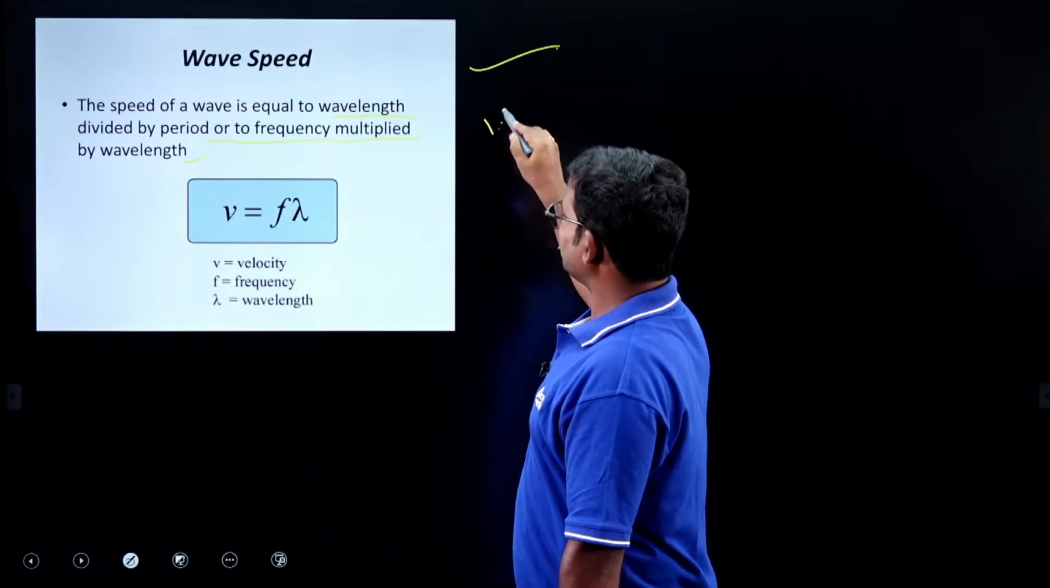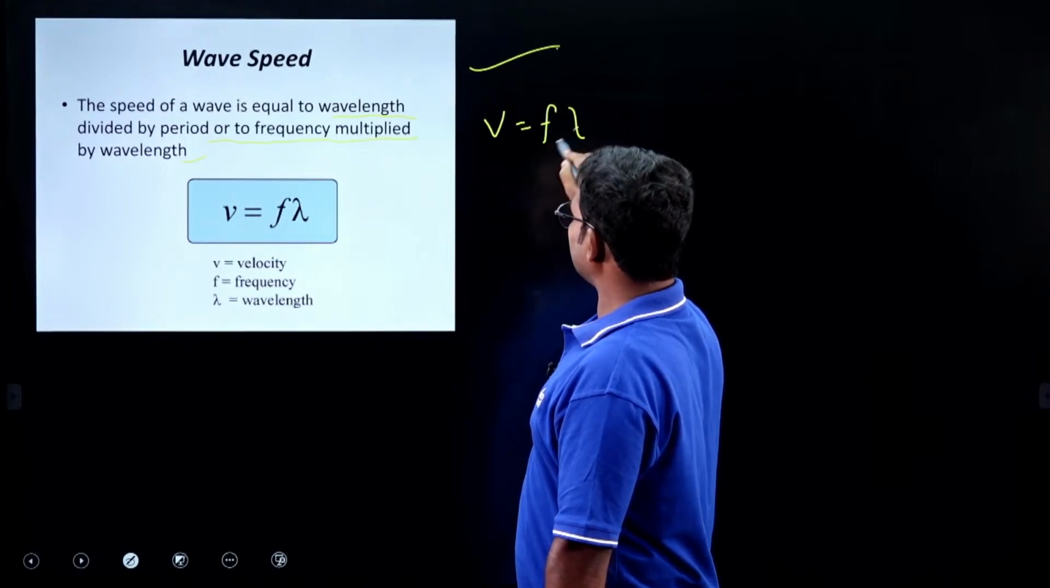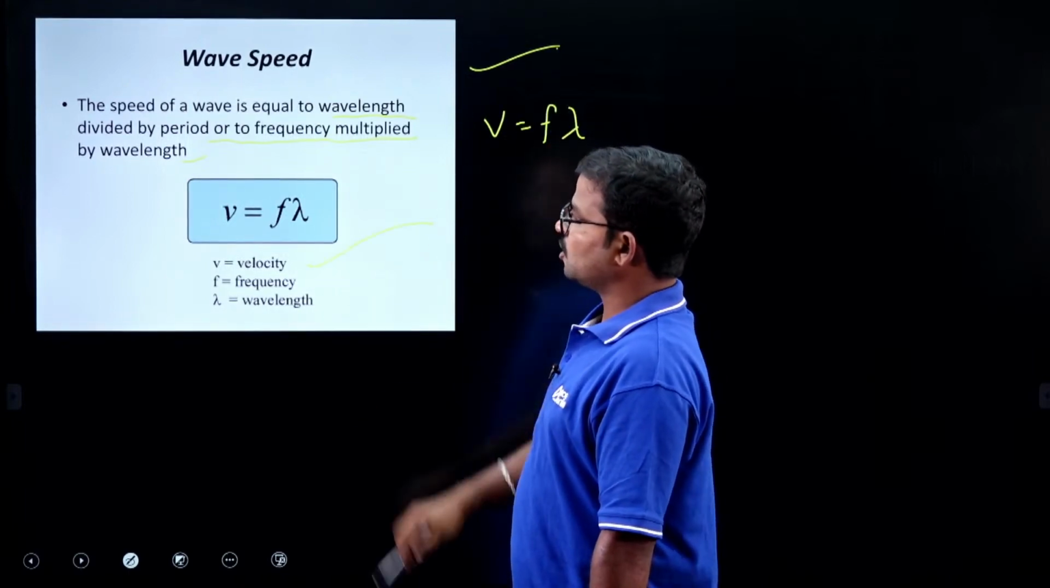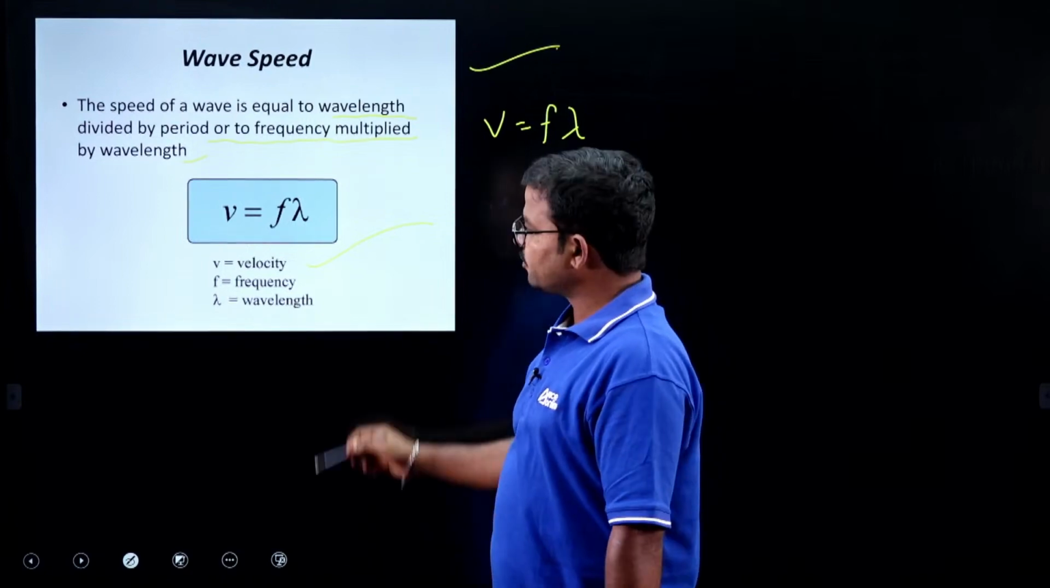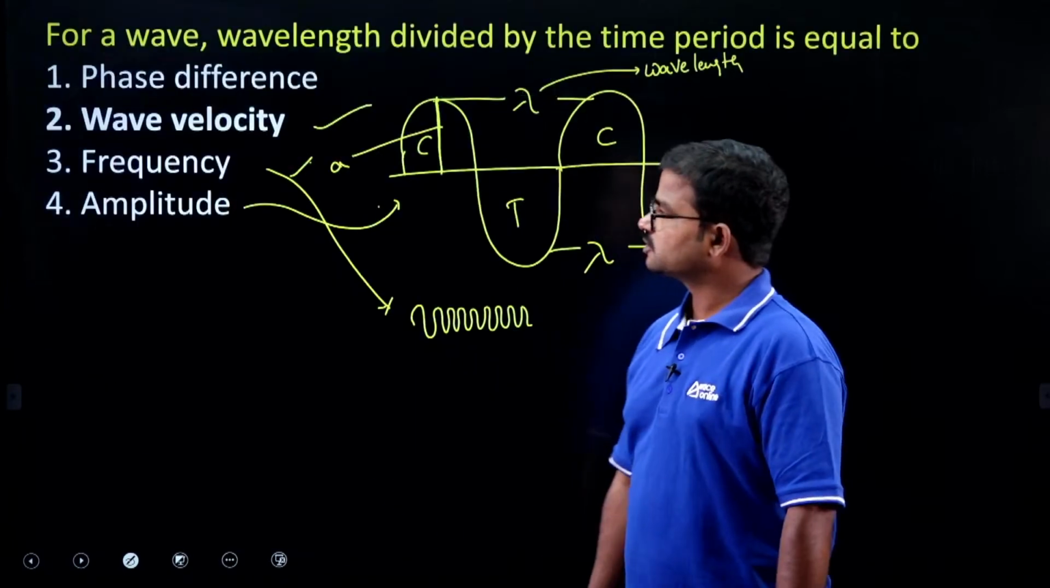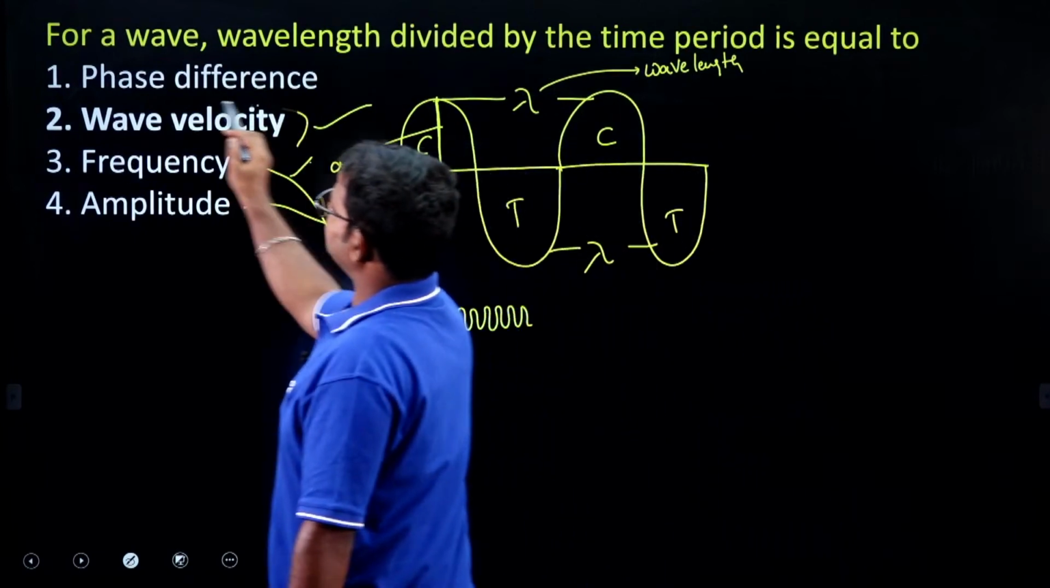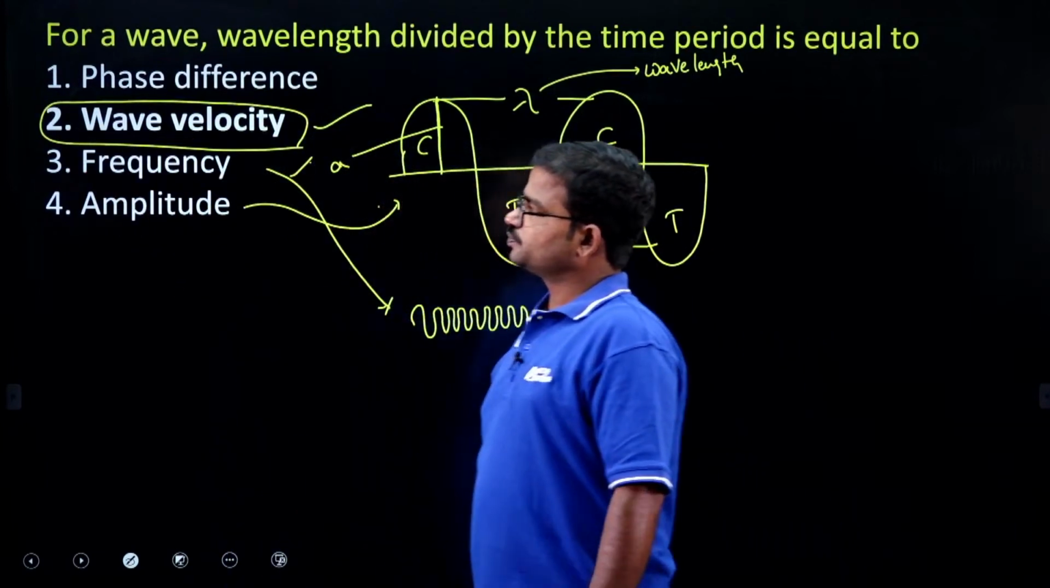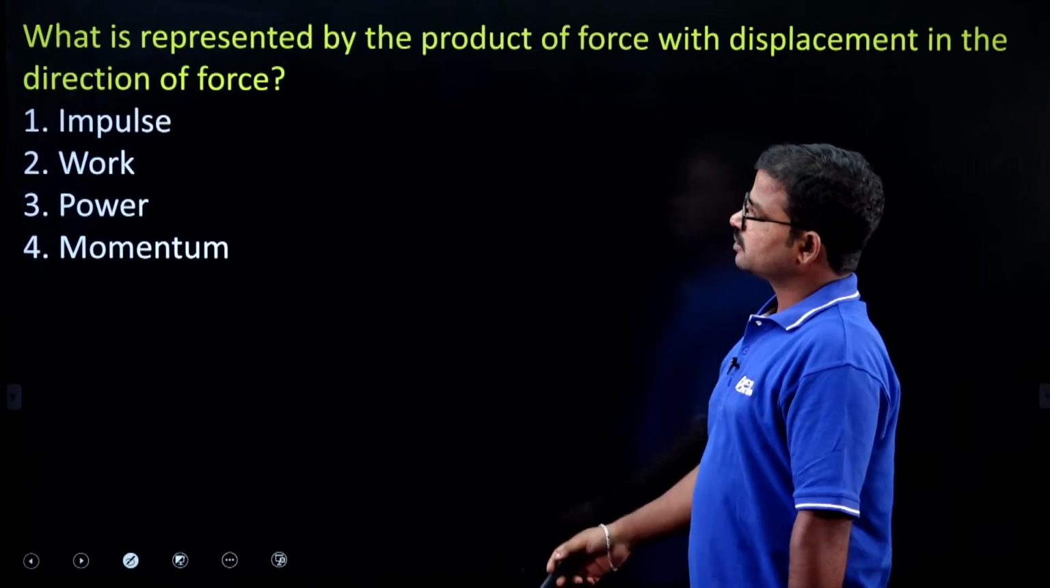So you should also remember V is equal to F into lambda, where V is equal to velocity of the sound and F is equal to frequency and lambda is equal to wavelength. So finally we have to consider option 2 is the right answer. Option 2. So next one.